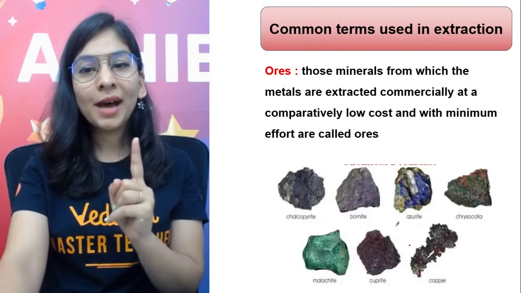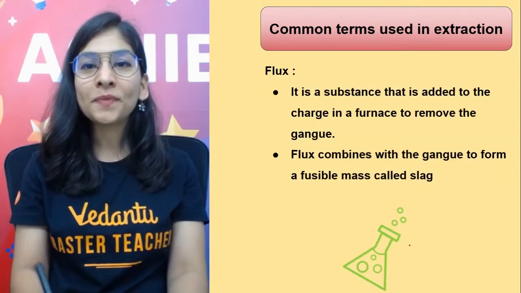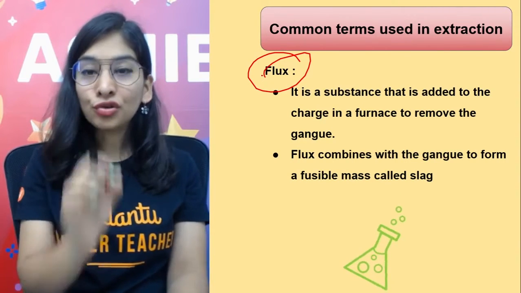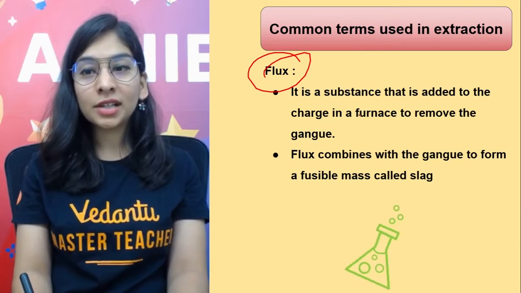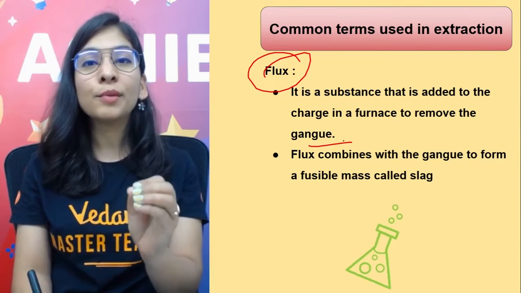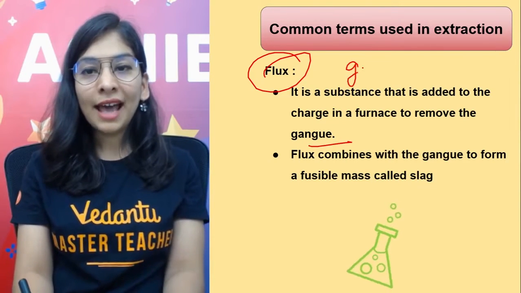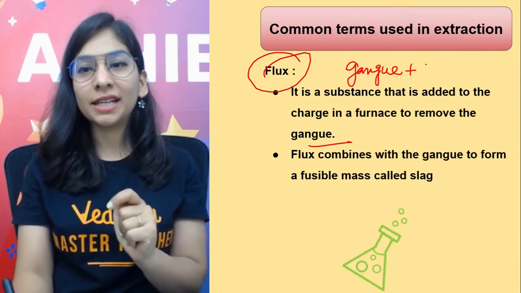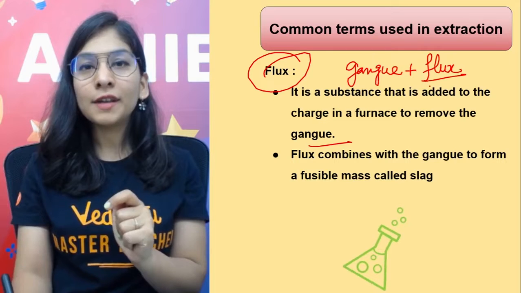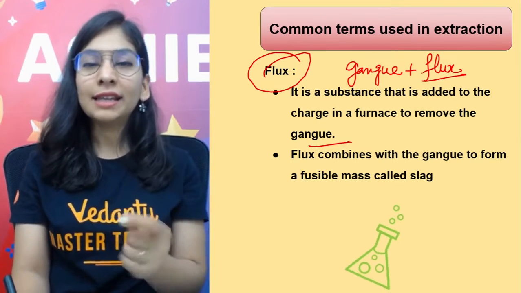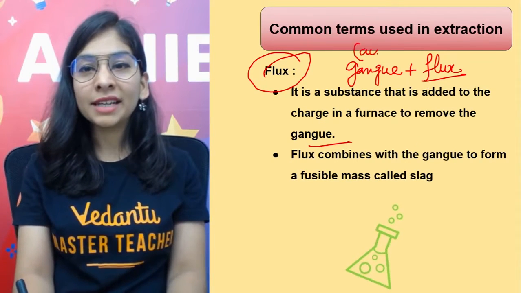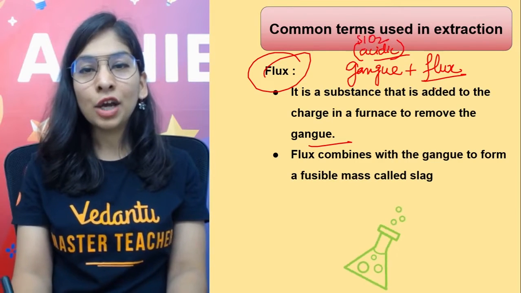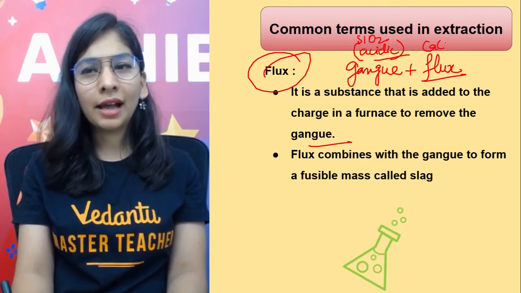Okay, so the ore part is also clear, super duper clear. What exactly is flux? That is something that you should know. Flux is the substance that we add in the furnace to remove the gangue particles. According to the nature of the gangue particle, we choose the flux and add it. If the gangue particle is acidic, like silicon dioxide, we can add a basic flux like calcium carbonate.